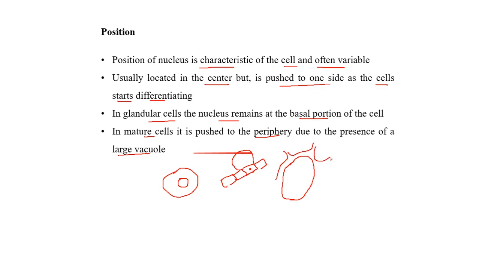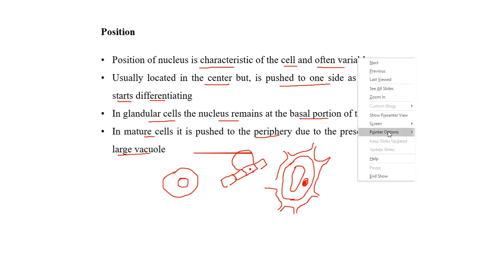This is an outer cell wall. Imagine this to be a parenchymatous cell. Because of the presence of a large central vacuole, the nucleus is pushed towards one periphery. So it is not constant in all the cells. Depending on the cell type, the nucleus has different positions.